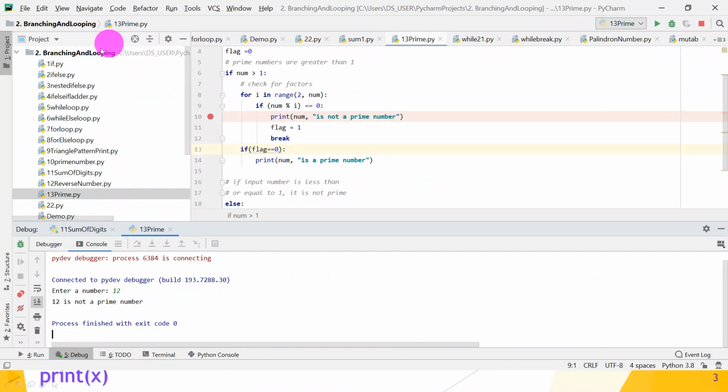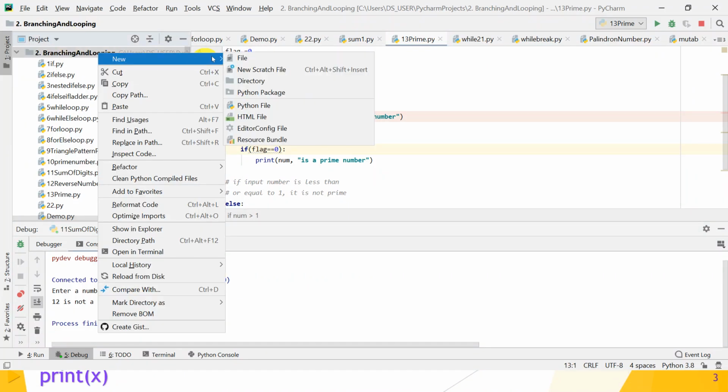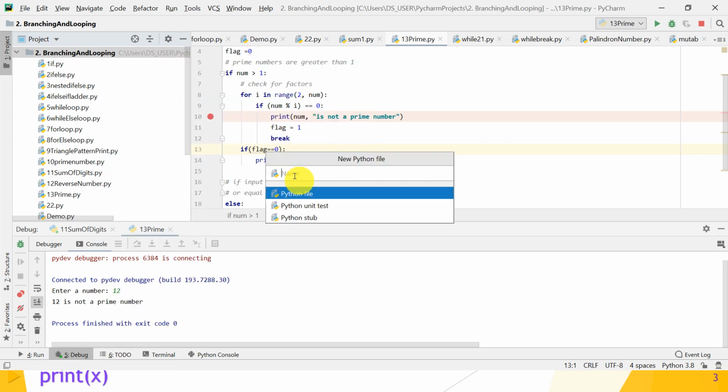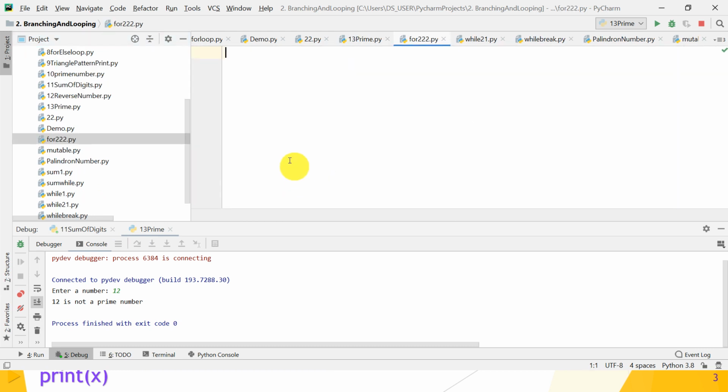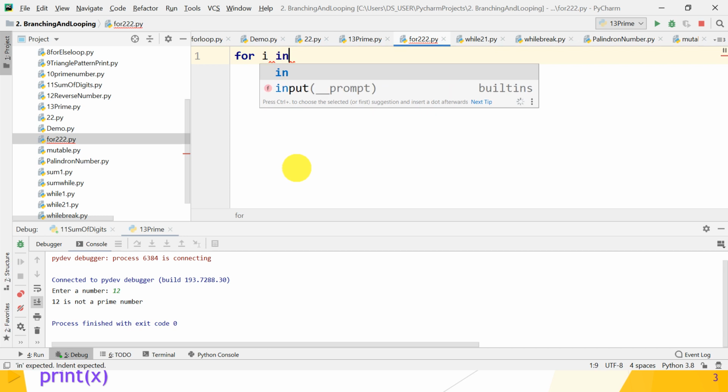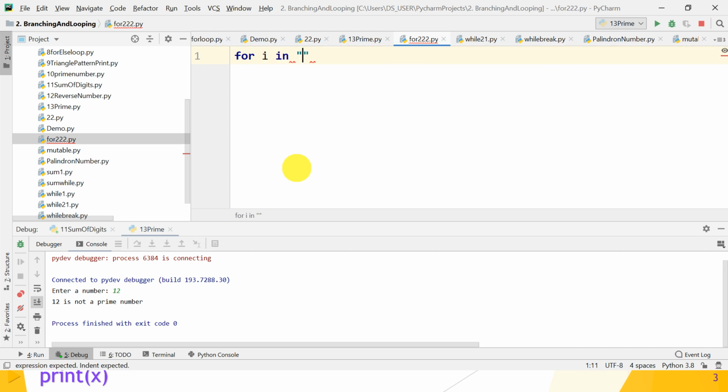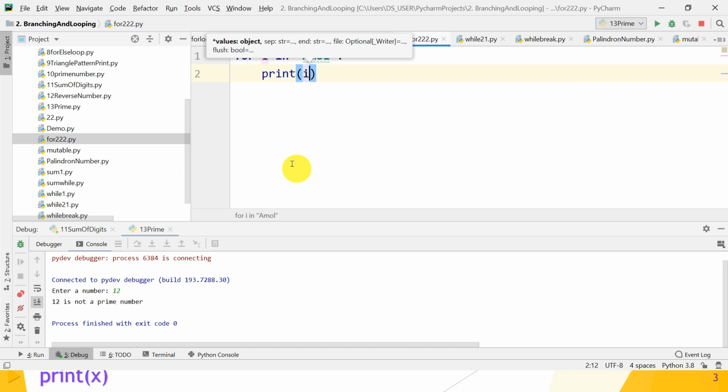Okay, so just check whether it works or not using the PyCharm IDE. In the PyCharm IDE, create a new file, a new Python file, and give the name for 222. Okay, so it creates my file. In this, what we have to do: you can give any name, I, in for in, and give the string, suppose Amol, and then don't forget to write colon. Next, what we want to do is print. What do we have to print? Print the value of variable I. Okay, let's check whether it works or not.